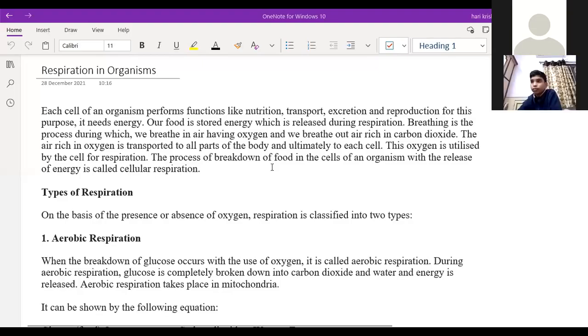So today we are going to start the new topic, that is respiration in organisms. First, I think yesterday we discussed photosynthesis, right? Yes or no? Yes, sir. Photosynthesis means what? What is the meaning of photosynthesis? Green plant.